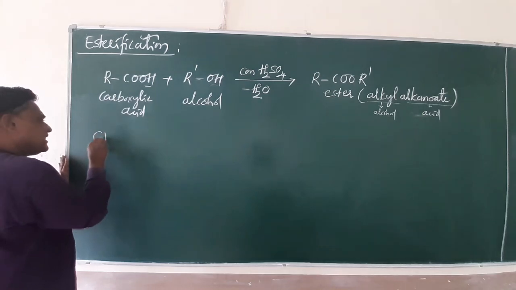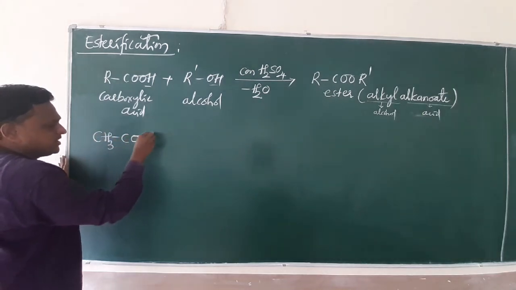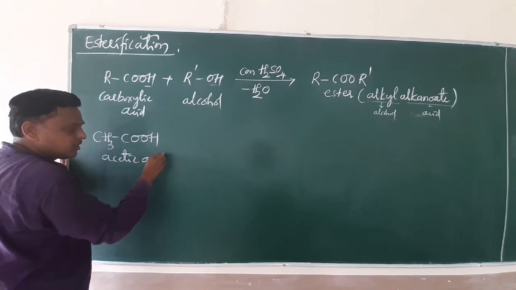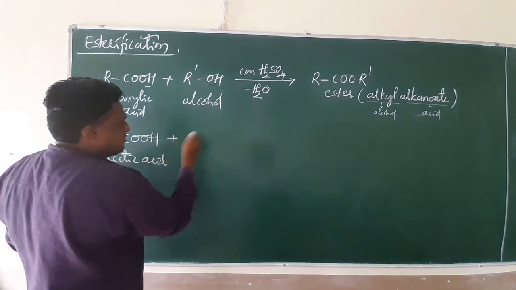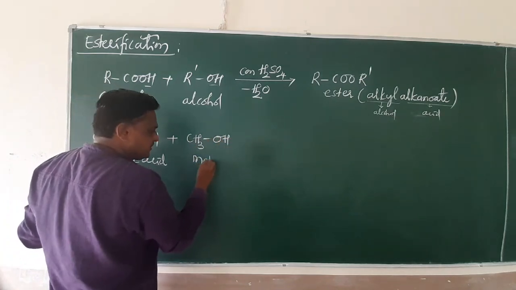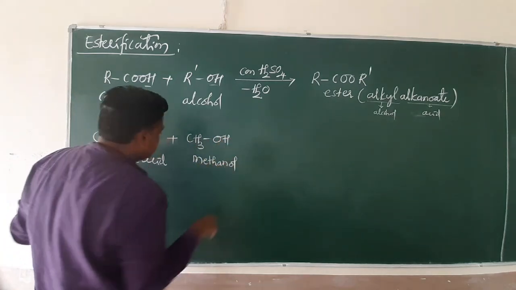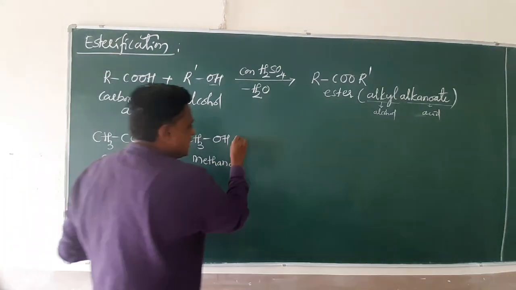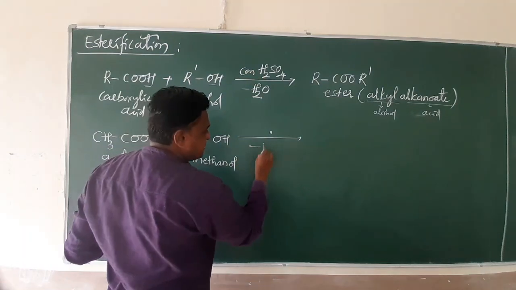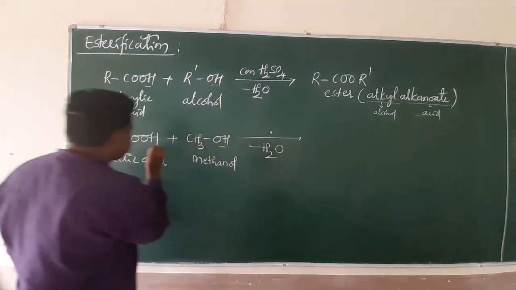Yes, friends, we have an example: CH3COOH, acetic acid or ethanoic acid, and it reacts with methanol. Acetic acid is reacted with methanol in the presence of the dehydrating agent concentrated sulfuric acid to remove the water.